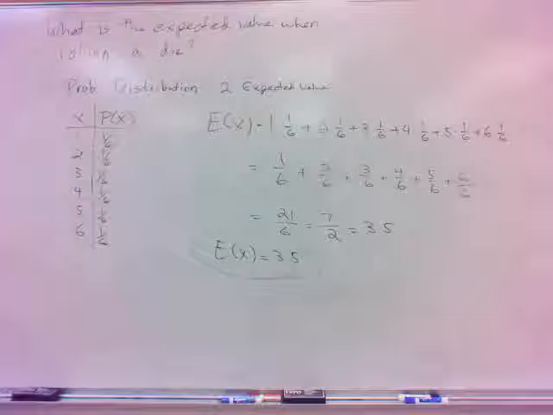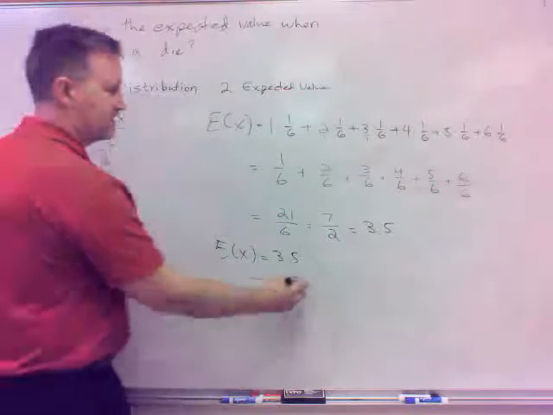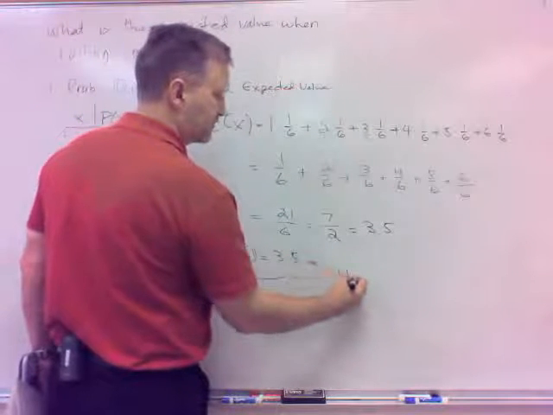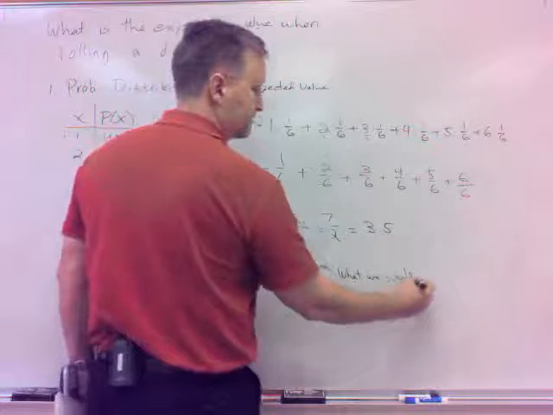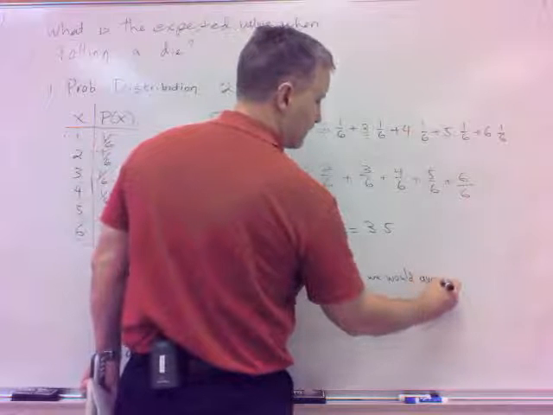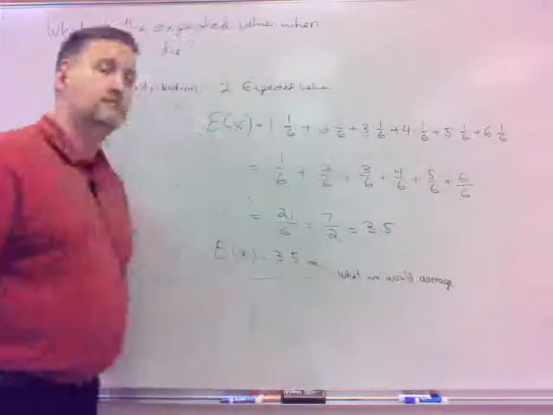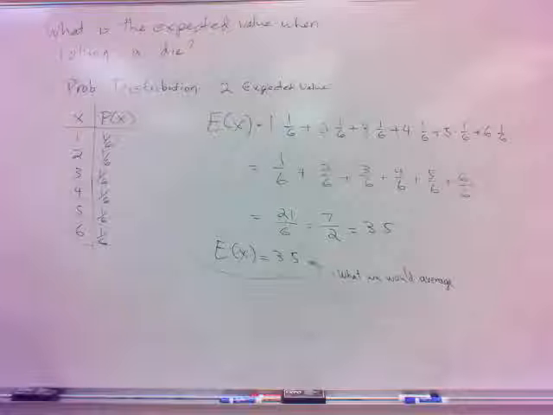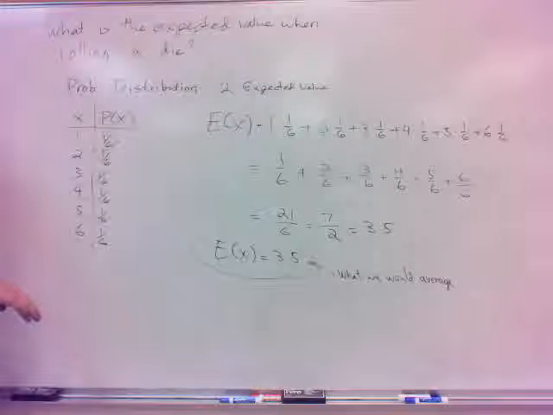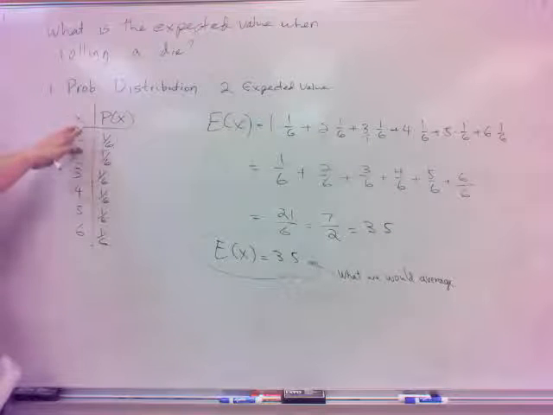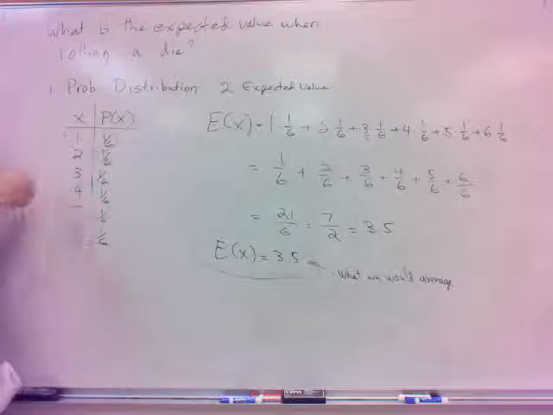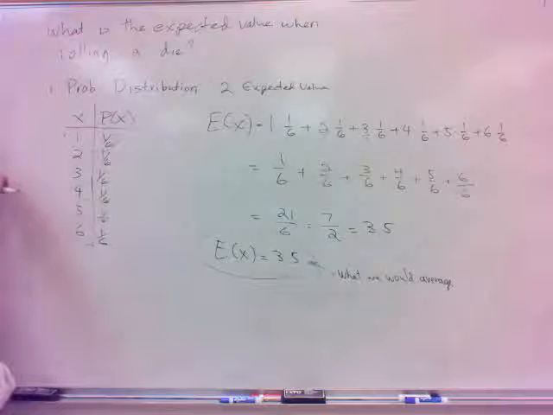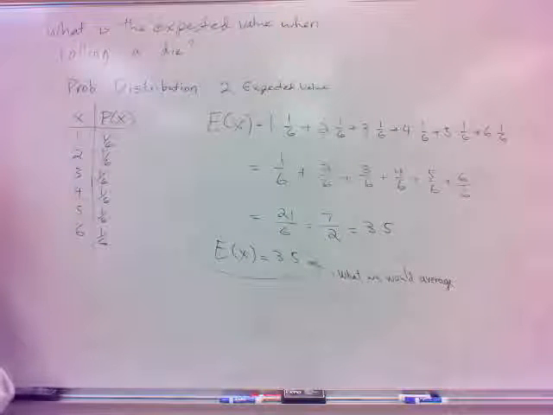What this means is this is what we would expect to average if we rolled the die 1,000 times, 10,000 times. That's what we would average. The average of our rolls. Which makes sense, doesn't it? Because if I roll it 1,000 times, if it's a fair die, anyway, I'm going to expect to get most of these about the same amount of times. So that would mean the average is going to be somewhere right in the middle, which is 3.5. So that's what it means.